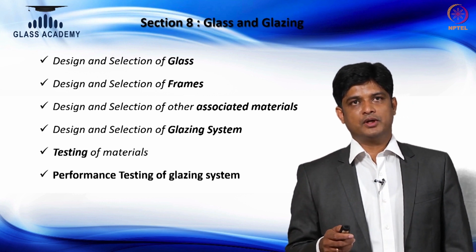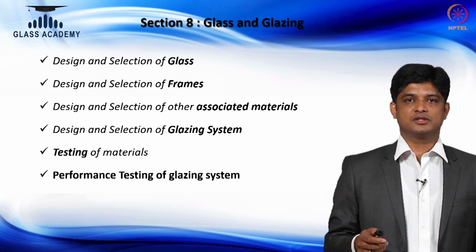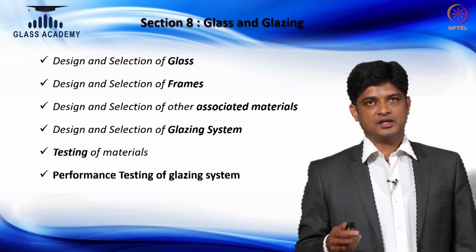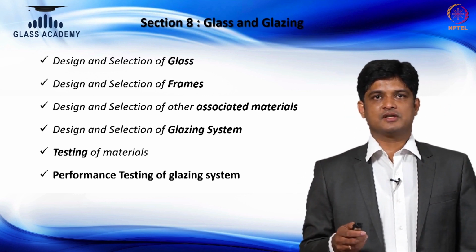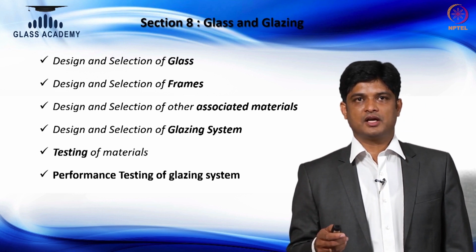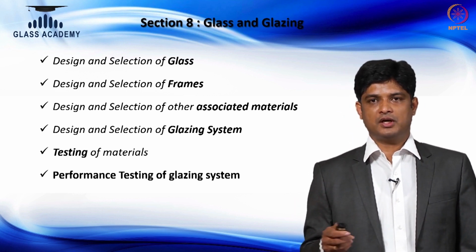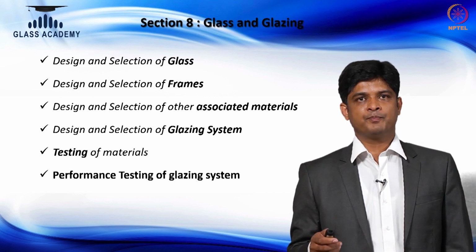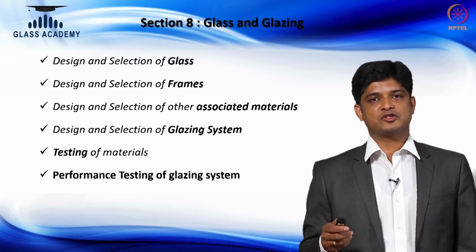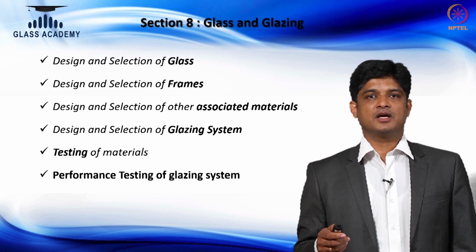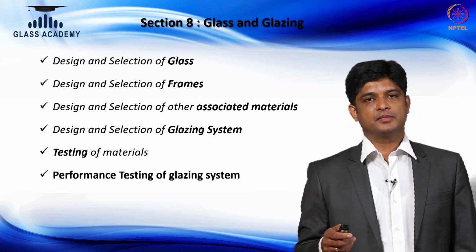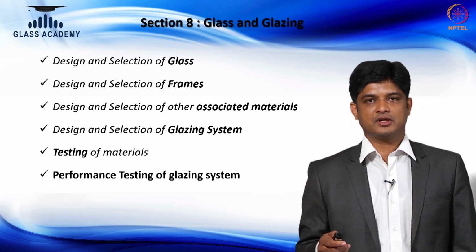So we will be covering the basic design and how the selection of glass can be done, design and selection of the frames, design and selection of the associated materials, the glazing system, and testing of the different materials, both glass and the glazing system, and how the performance testing has to be done for the glass. This is the basic content that is part of Section 8, Glass and Glazing division.